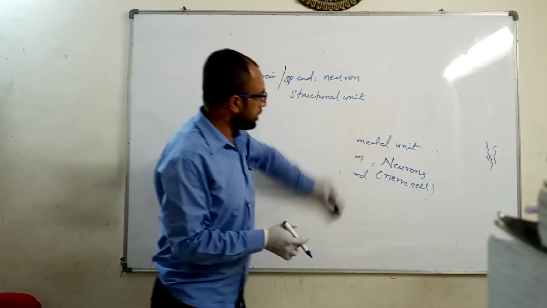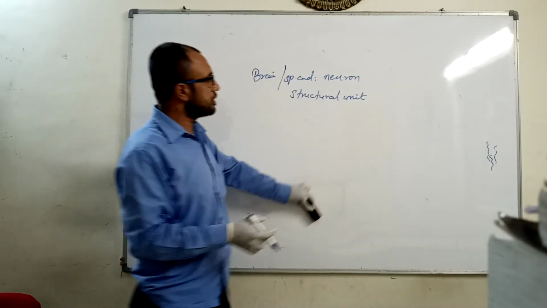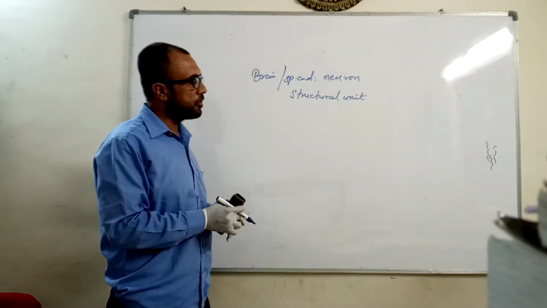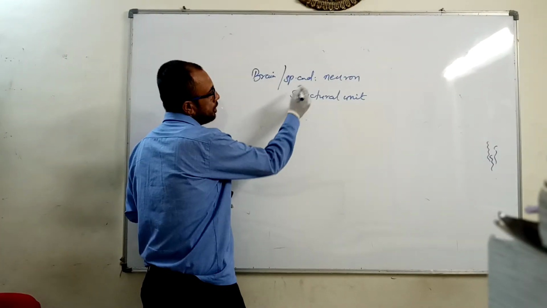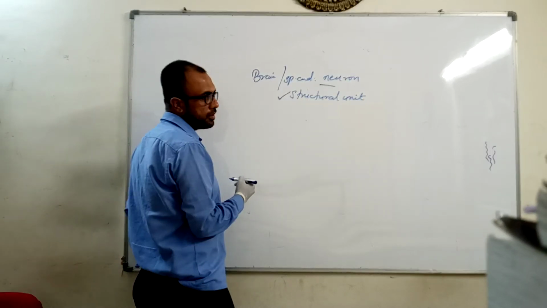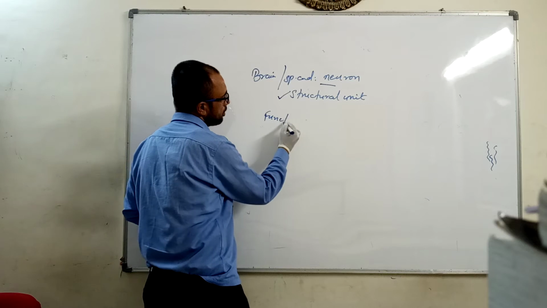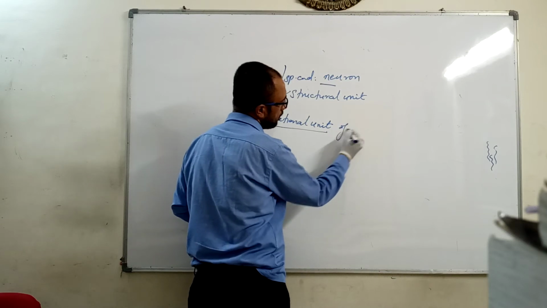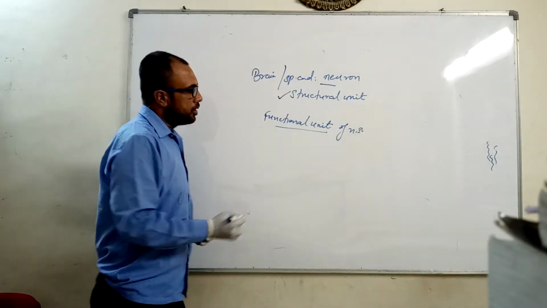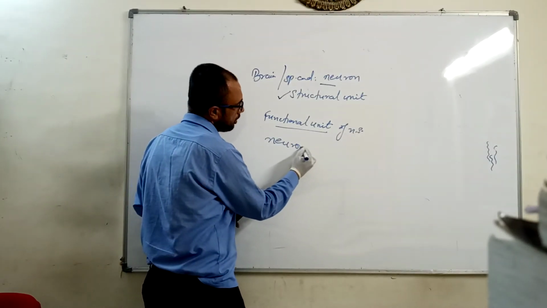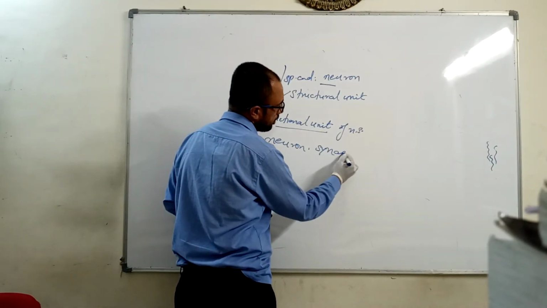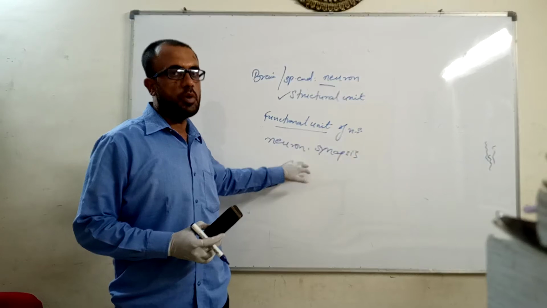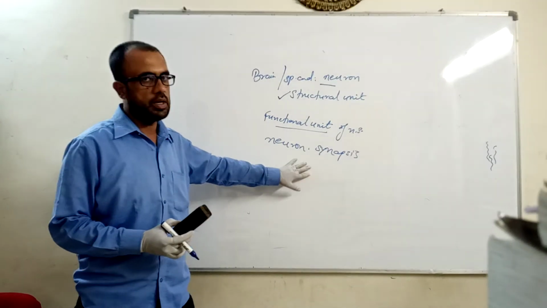I also stated here that the cells are the functional unit as well as structural unit. Like we have neurons, which are the nerve cells. So neurons are the structural unit of nervous system as well as the functional unit of nervous system. Now why or how are the neurons the functional unit of nervous system? Because neurons undergo the process known as synapses. This is an important remark for students. They need to know what is synapses process. The definition of synapses is important.